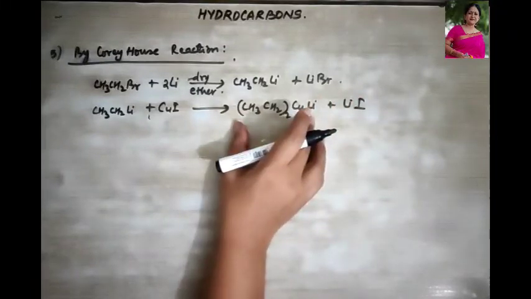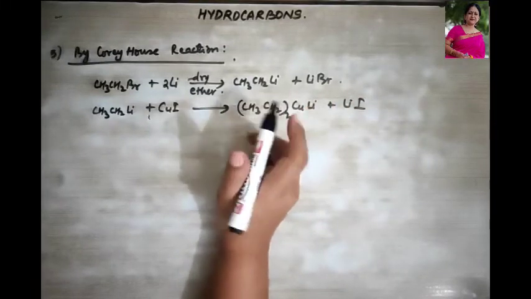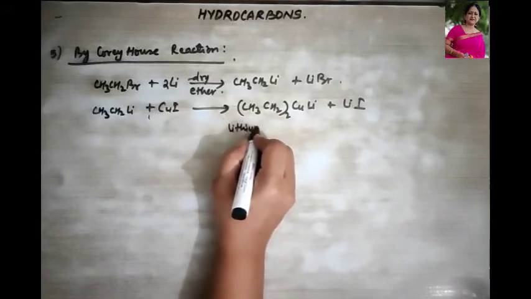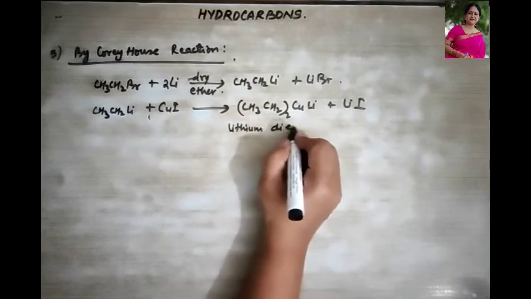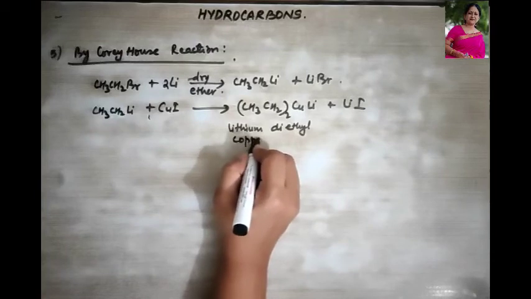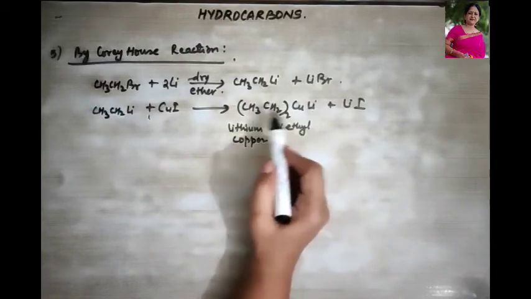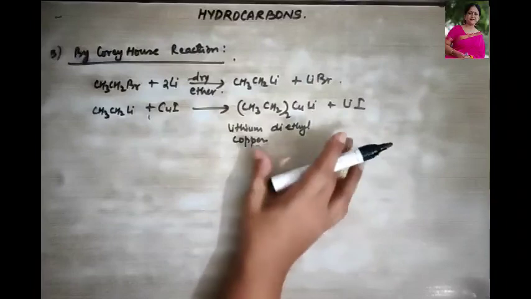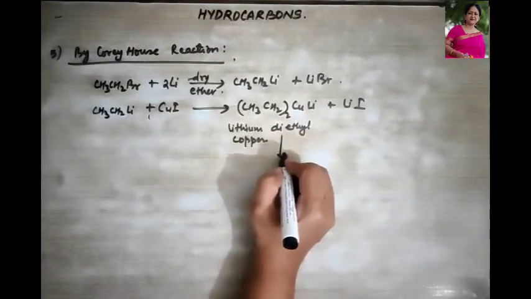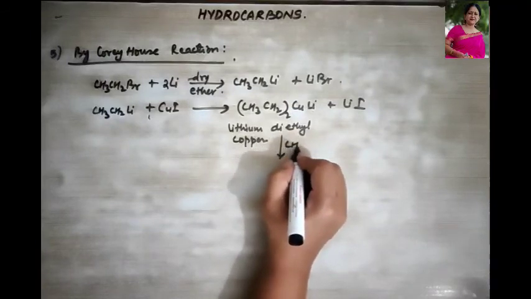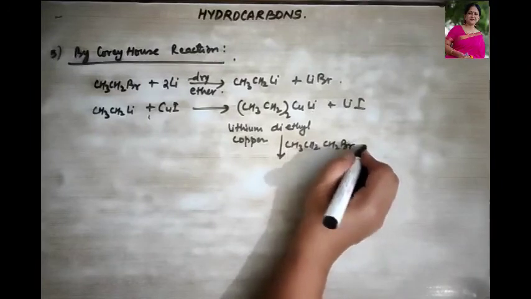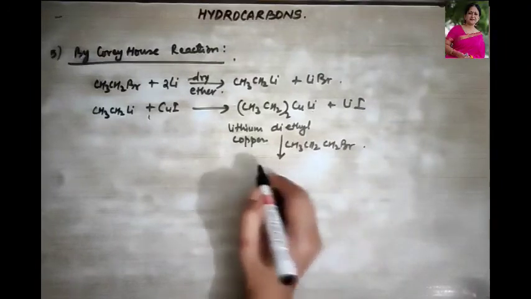Now what is the name of this particular compound? It is very important to understand. It is lithium diethyl copper. Okay, lithium diethyl copper. Clear? Then this lithium diethyl copper, when treated with CH3CH2CH2Br, it will give you n-pentane.